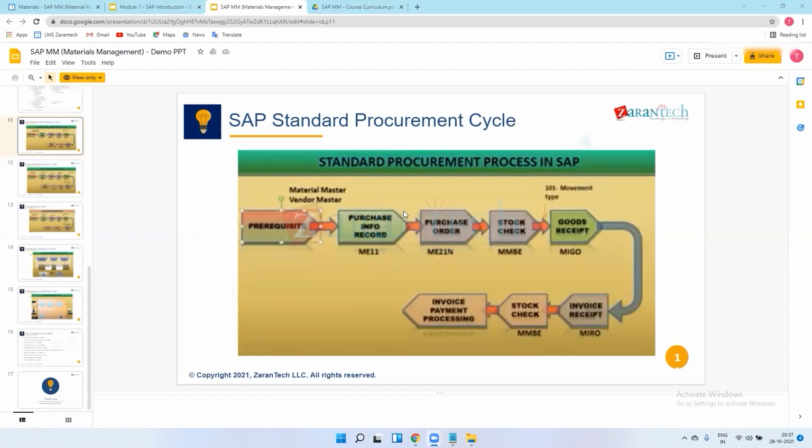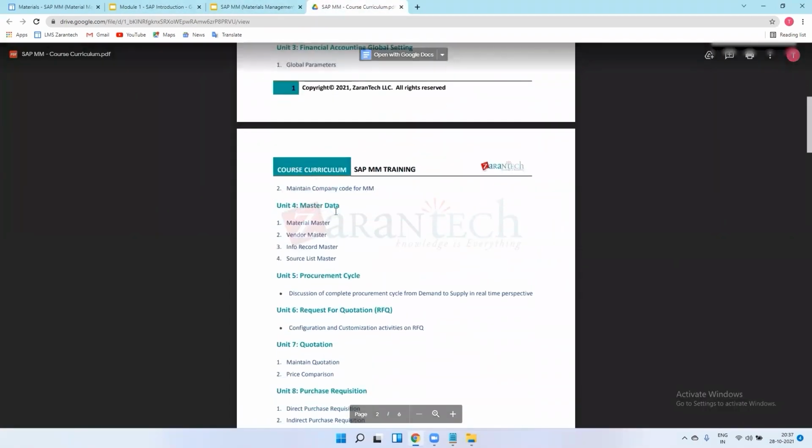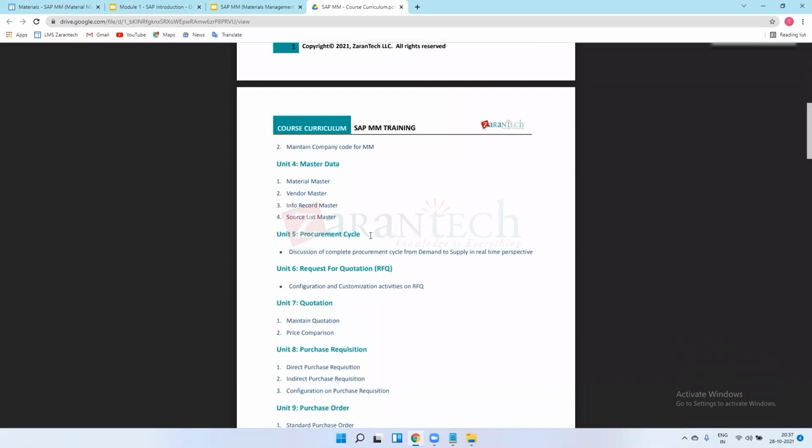After gathering the requirement, we maintain the records, and after these records we create the purchase orders. Don't write it down, just see this snapshot only. I will explain all this procurement cycle in the next training. There is one procurement cycle chapter, I will show you. This one, Unit 5 procurement cycle. So you will think it is easy to learn practical MM.